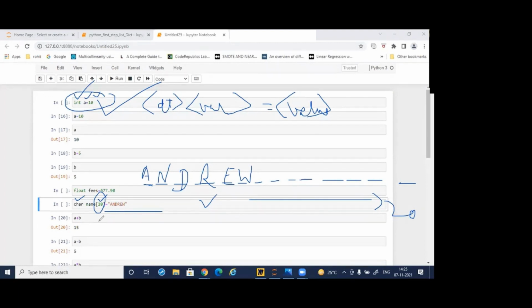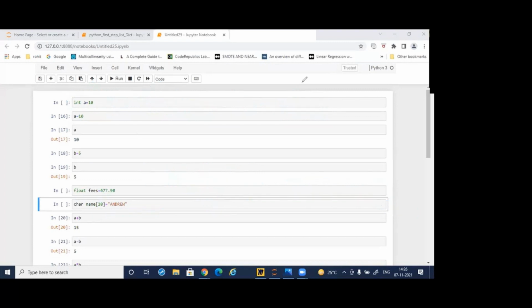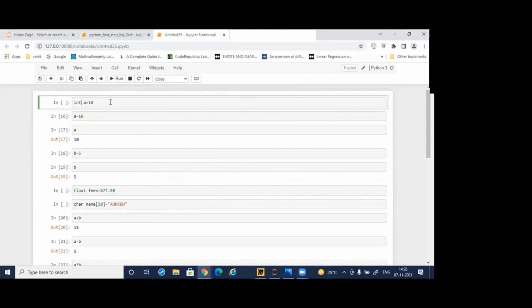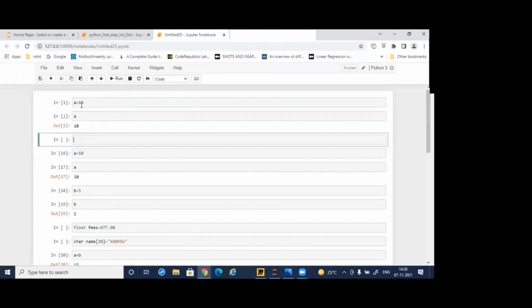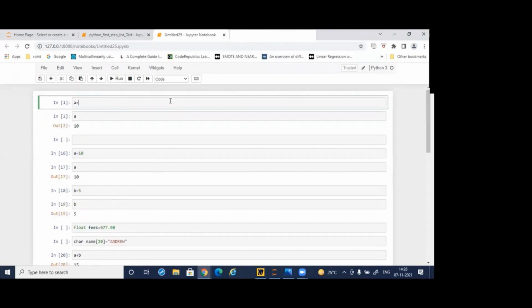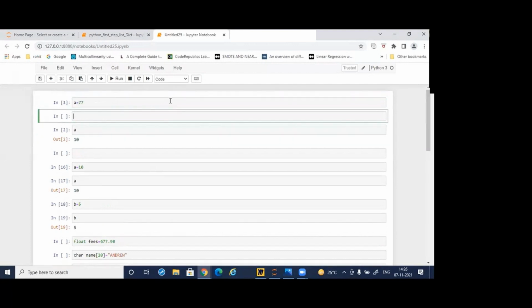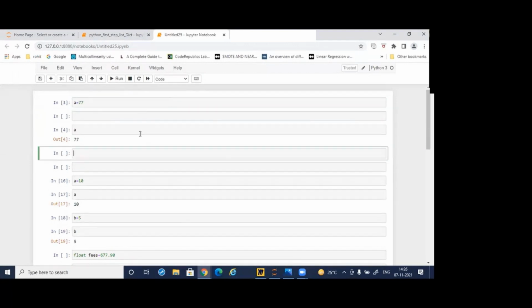But now, as we are in Python days, Python is a speedy language. It does not require any data type. Nowhere am I writing the data type. So what I'll do, I'll just remove these. If I want to write A is equal to 10, it will easily take it. If I run it, it will take this. If I change it, suppose I'm changing it to 77, it is 77. So it is speedy.